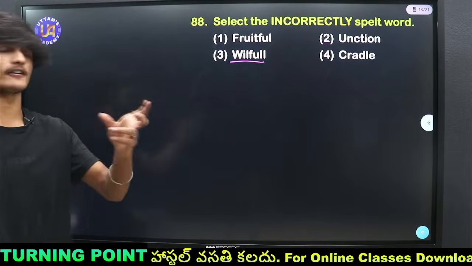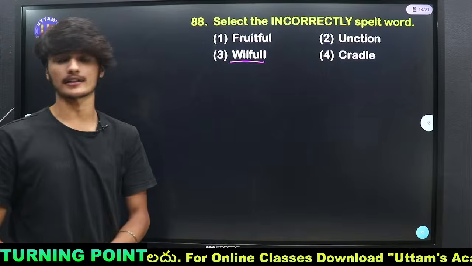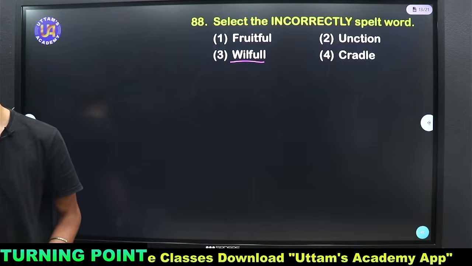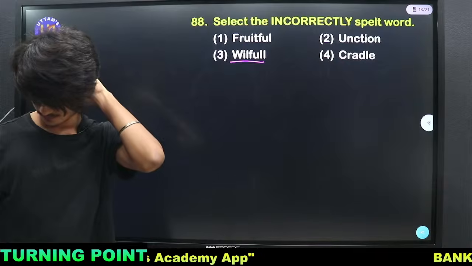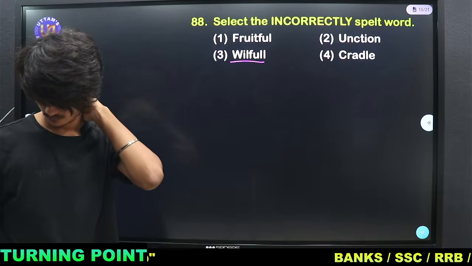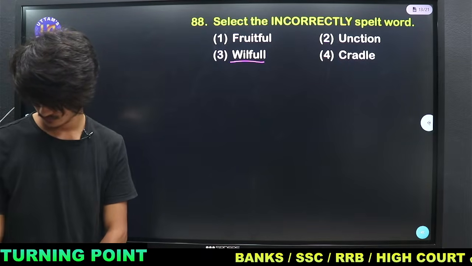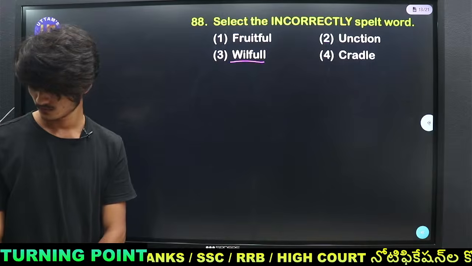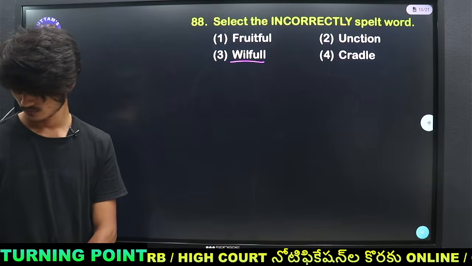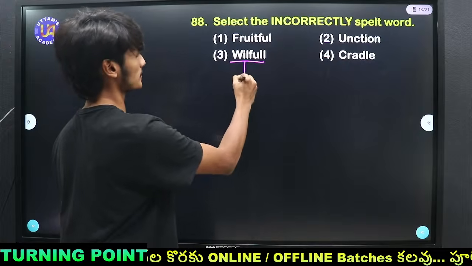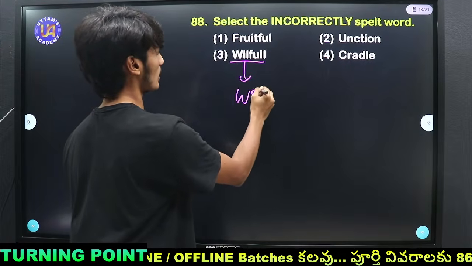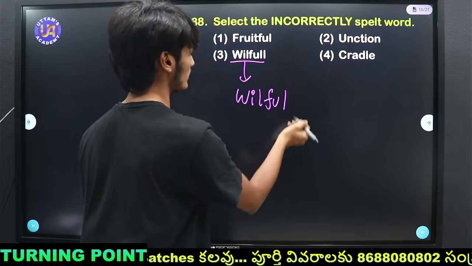Is there any letter needed to add or to be subtracted? Yes, Lakshmi Prasanna and Anudipti said it right. So the correct spelling is W-I-L-F-U-L, willful.